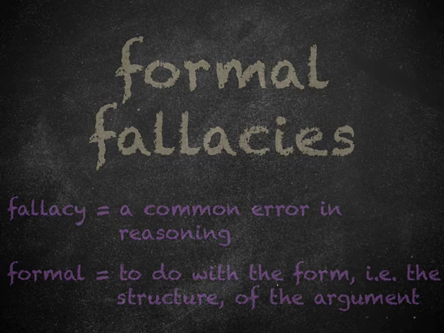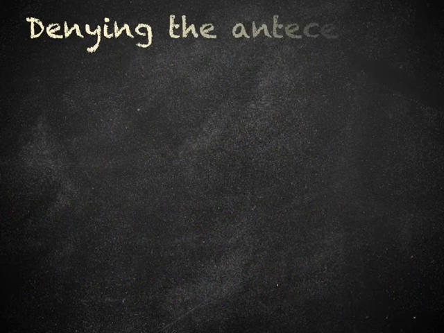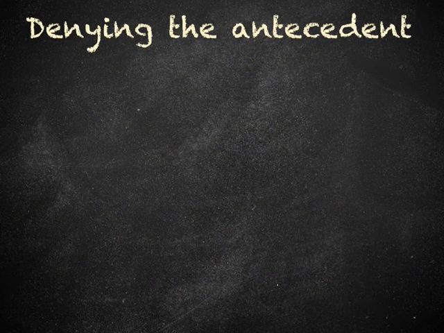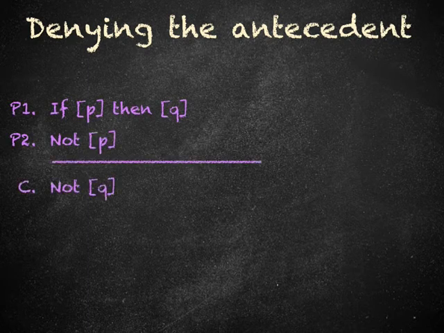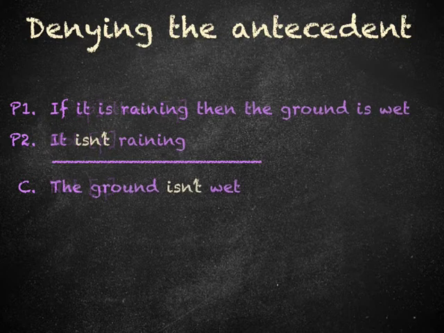The first mistake is called the fallacy of denying the antecedent. The argument looks like this. If P then Q, not P, therefore, not Q. Of course, there is really nothing wrong in saying that the antecedent is false. Using our earlier example, you might look out of the window and see that it is, in fact, not raining. The mistake is in thinking that, combined with our conditional statement, something follows from the fact that it isn't raining.